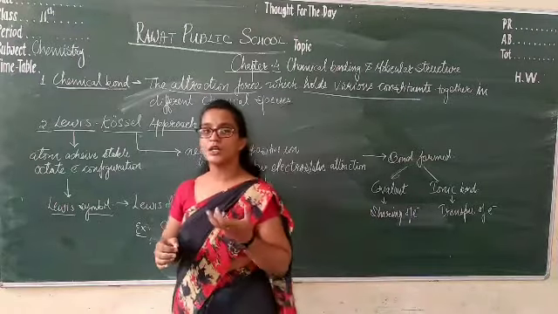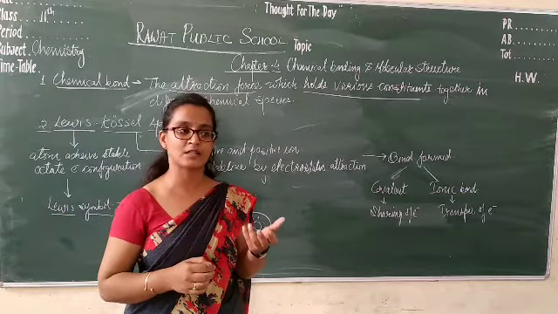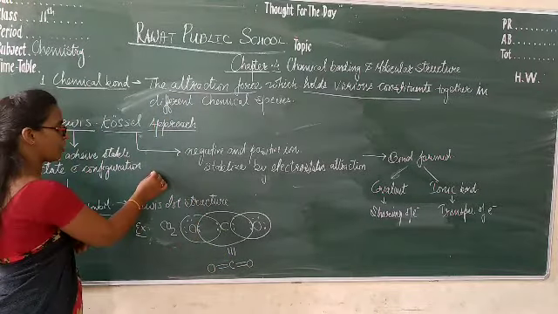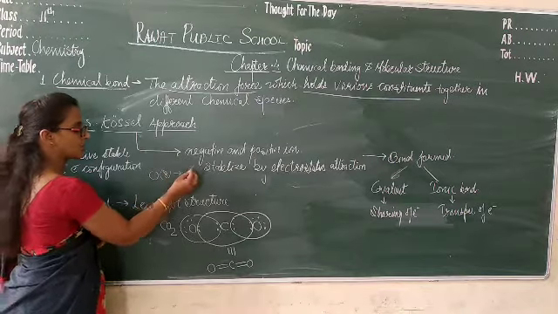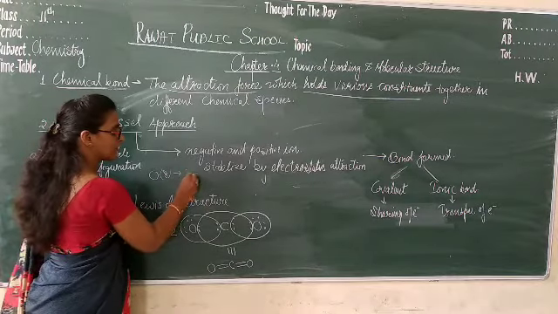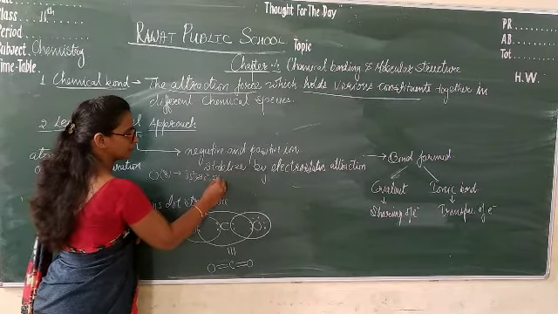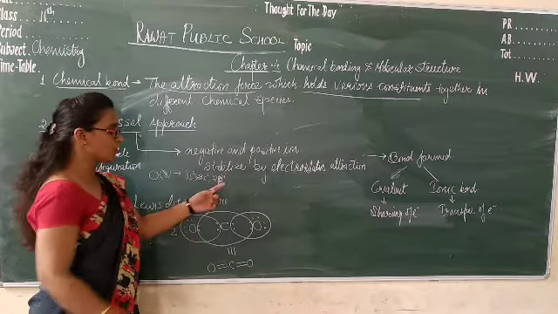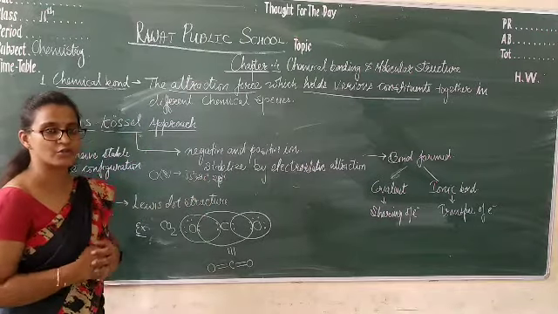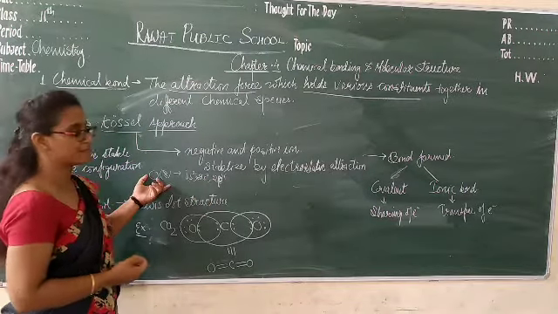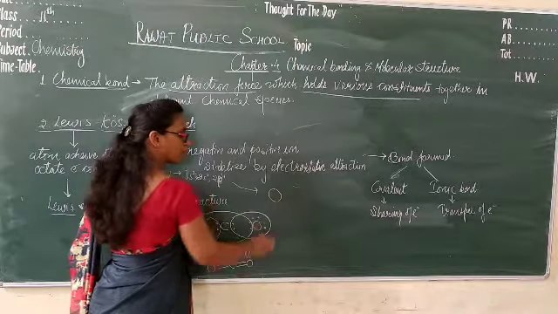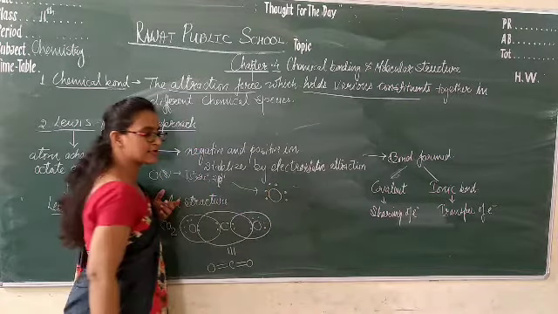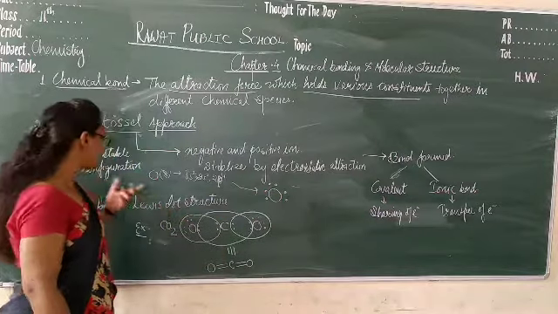For example, how can we write the Lewis symbol of oxygen? Oxygen has atomic number 8, with 6 electrons in the outermost shell, the rest being 2 and 6. To write a Lewis symbol, we put the symbol of the element, and the valence electrons are shown by dots. That is known as a Lewis symbol.